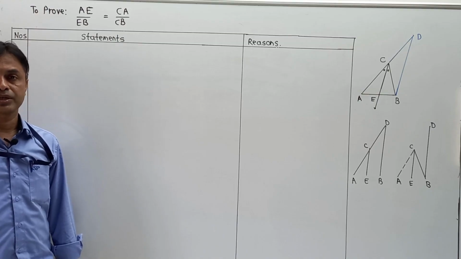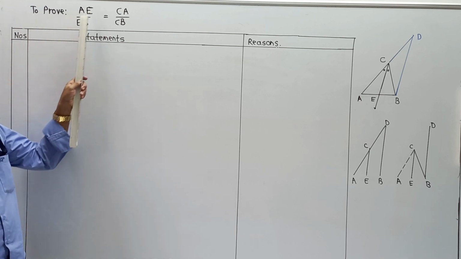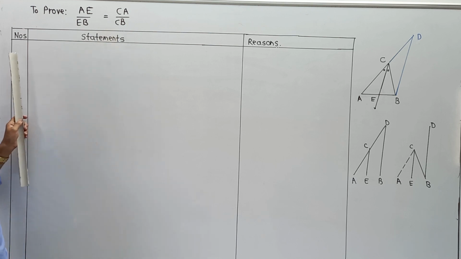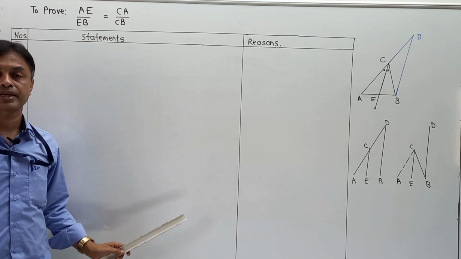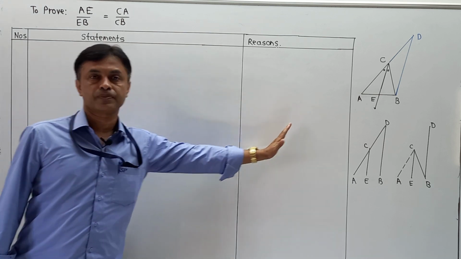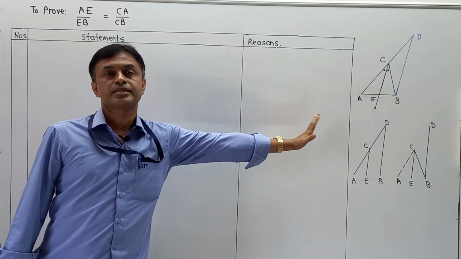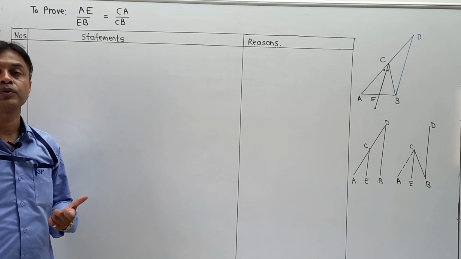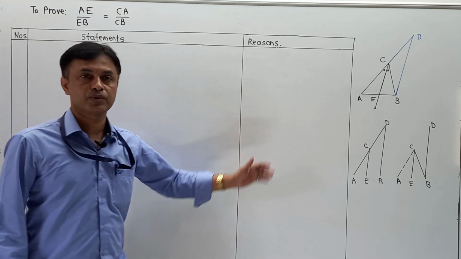Now student, please pay attention. We have converted the initial part into only one part, that is to prove AE upon EB is equal to CA upon CB, and the entire rest of the part I have written as number, statement and reason. Whenever you write any kind of proof, please make such a writing style so that it is appropriate. And this ratio is probably 2:1. Means this line may be of 1 centimeter, this space is of 10 centimeter and this is of 5 centimeter. So please take a longer size notebook when you are completing the part. Some students are taking a short notebook, and you cannot write a proper proof or reasoning there.